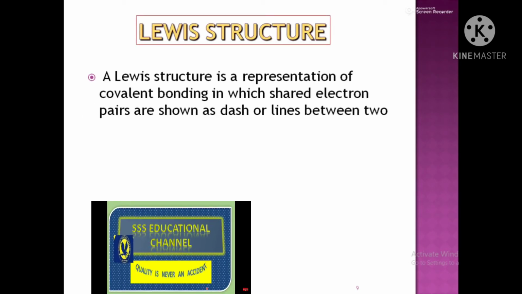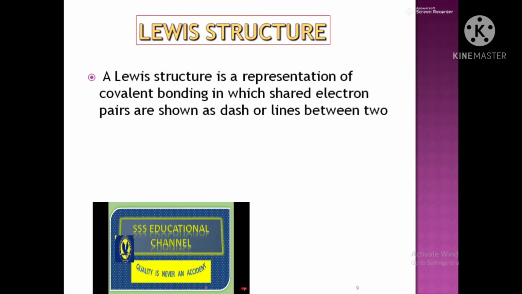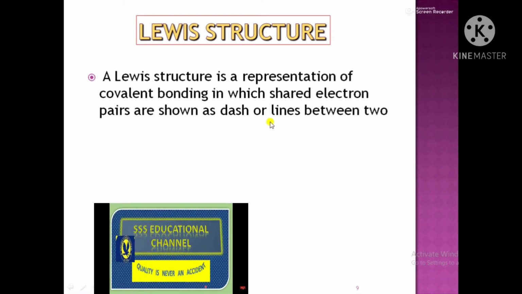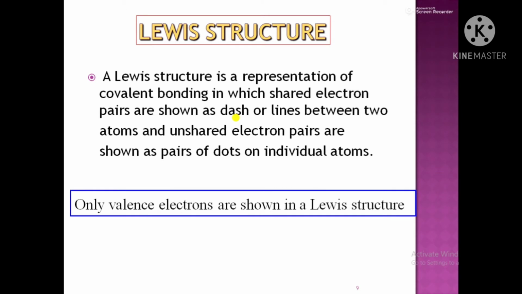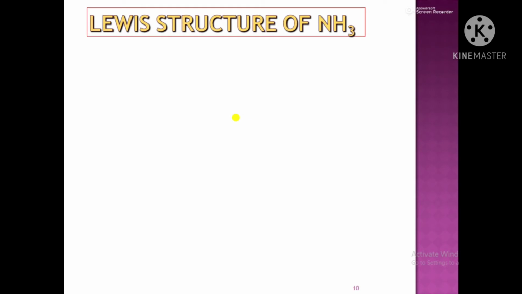Now, the exceptions of octet rule can be better considered if we know how to draw the Lewis structures of the molecule. So, what is a Lewis structure? A Lewis structure is a representation of covalent bonding in which shared pairs of electrons are shown as small straight lines or dashes between two atoms, and unshared electron pairs are shown as pairs of dots on individual atoms. Here you must know that only valence electrons are shown in the Lewis structure. Now let us study some examples of how we can draw the Lewis structures.